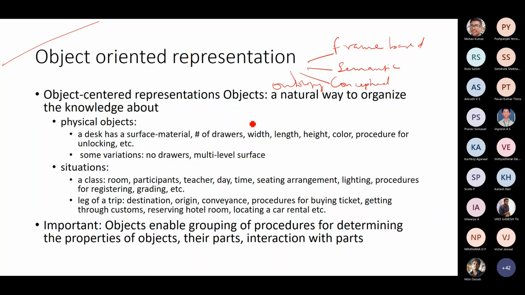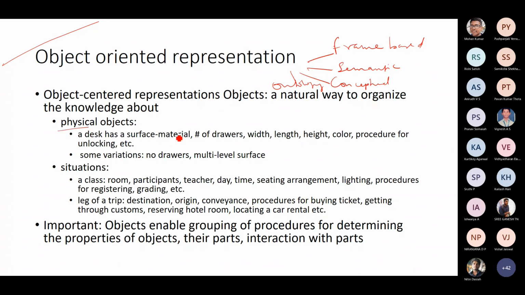In object-oriented representations, it is similar to how you have been doing OOP programming, where every knowledge or rule is typically looked upon as an object. And you also have these properties of inheritance, polymorphism, encapsulation. All these could be derived from that. So it is typically how you organize physical objects.